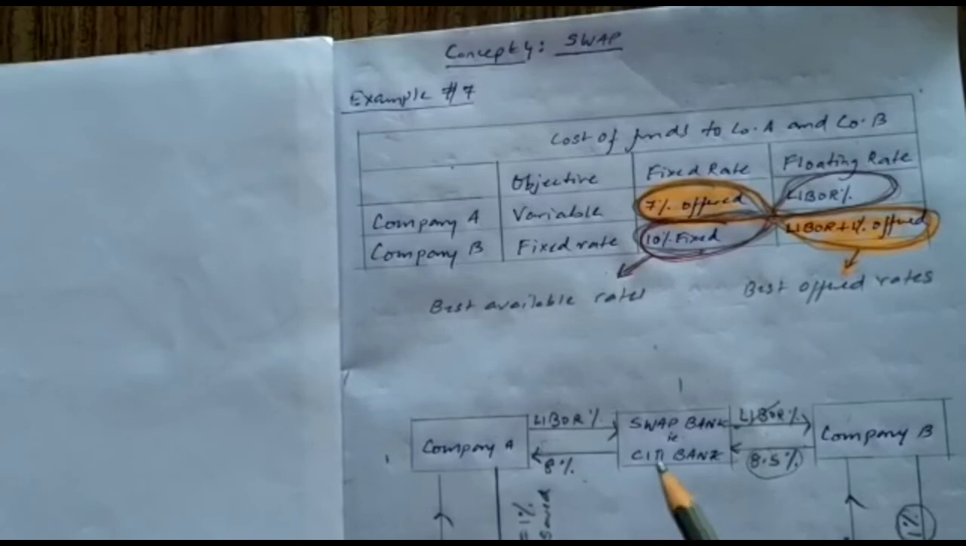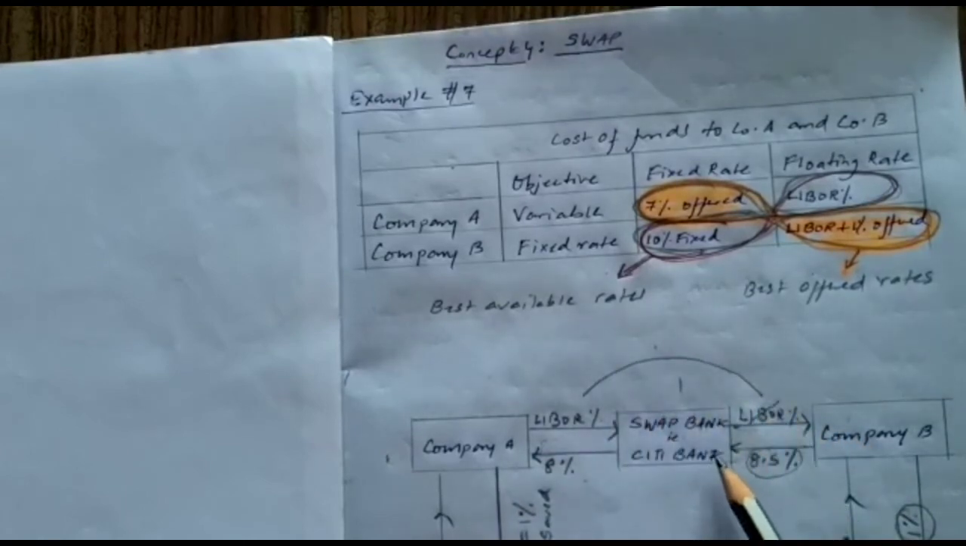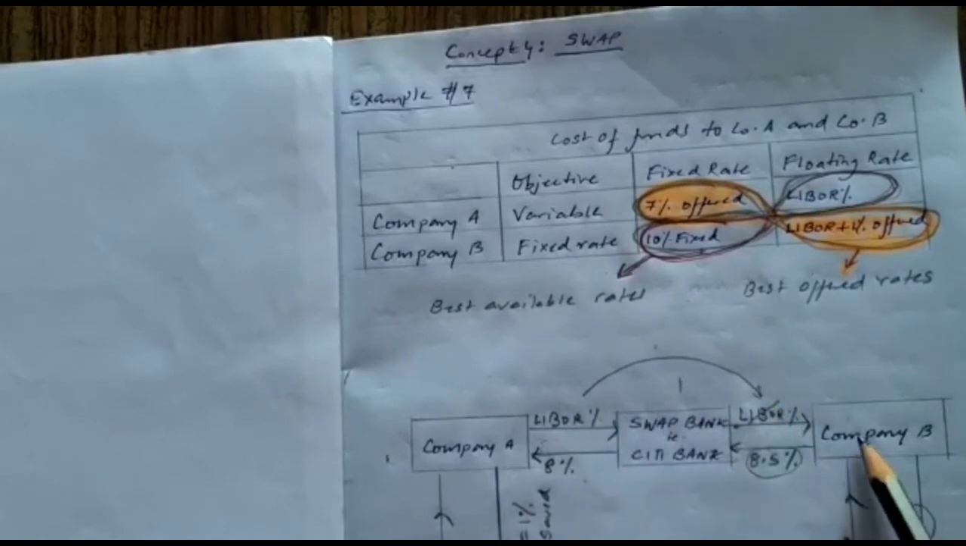Now coming to the swap bank, whatever LIBOR the swap bank is collecting from company A, it is paying to company B. So there is no benefit over here. It is collecting and it is paying. Whereas the 8.5% which it is collecting from company B, out of this 8.5%, it is paying only 8% to company A, keeping 0.5 with itself. So the swap bank is also ultimately making a profit of 0.5% on the loan amount.